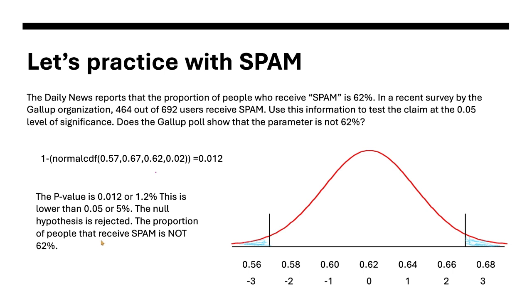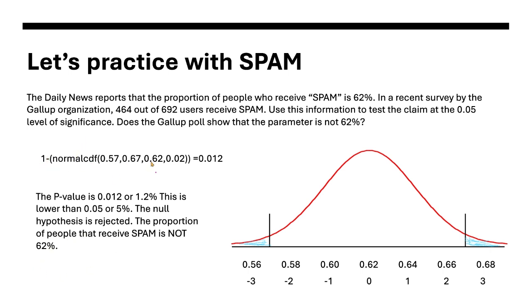The proportion of people that receive spam is not equal to 62%. Again, we didn't say whether it's lower or higher. We were just testing to see if it is not 62%. So we have lower, we have higher or greater, and then we have not. One's on the right, one's on the left, and there's a two-tailed one.